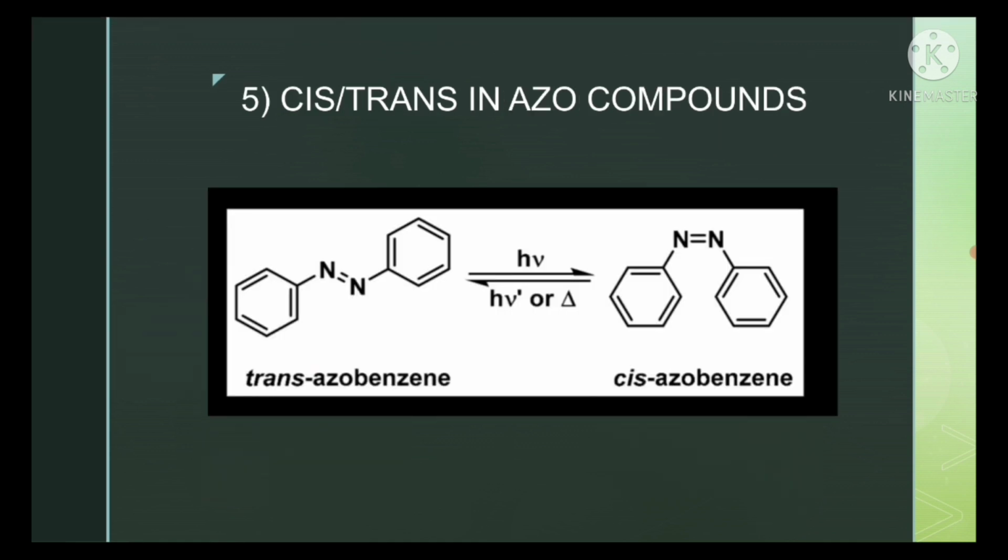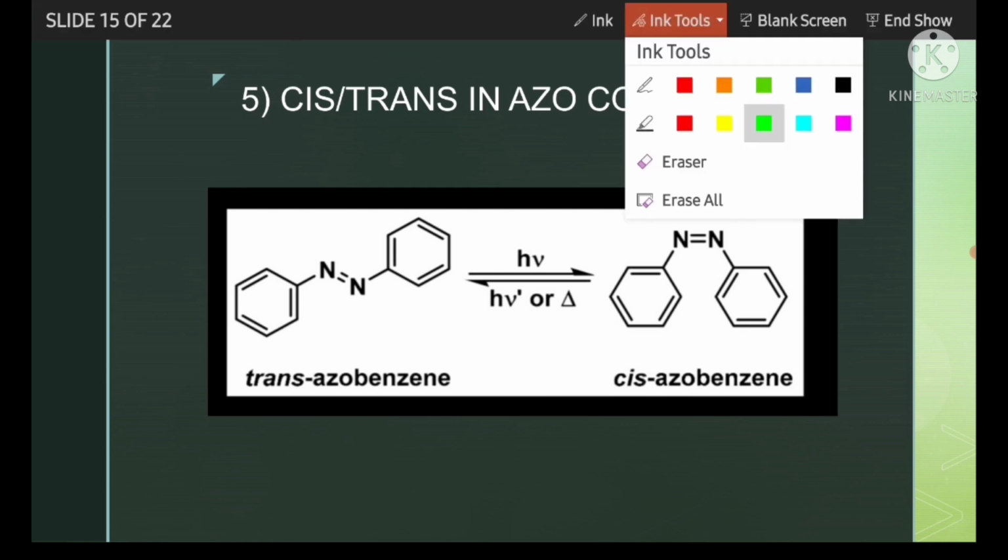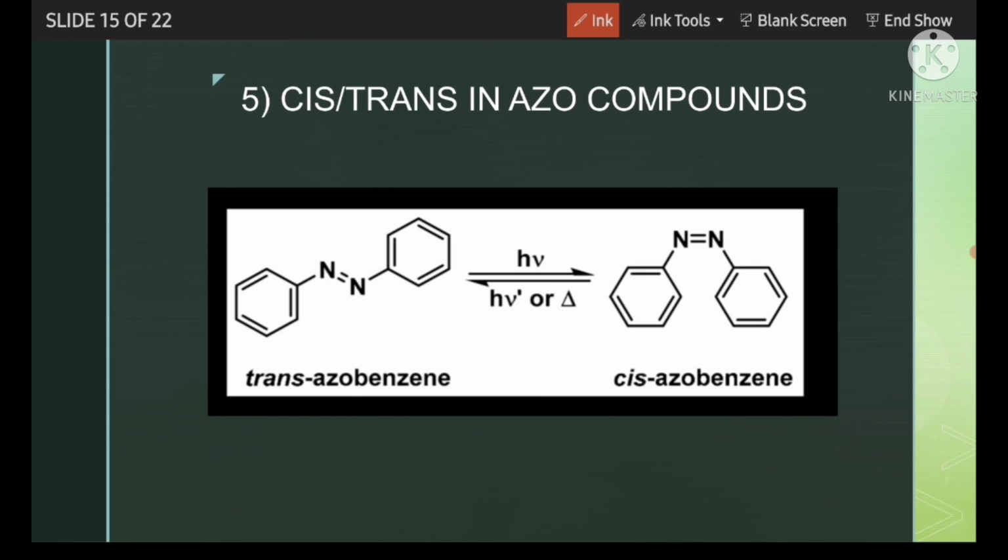Go to the next segment: cis-trans nomenclature in azo compounds. So what are azo compounds? Azo means there should be an N double bond N, here a lone pair, here a lone pair, and here is one group, here is one group.